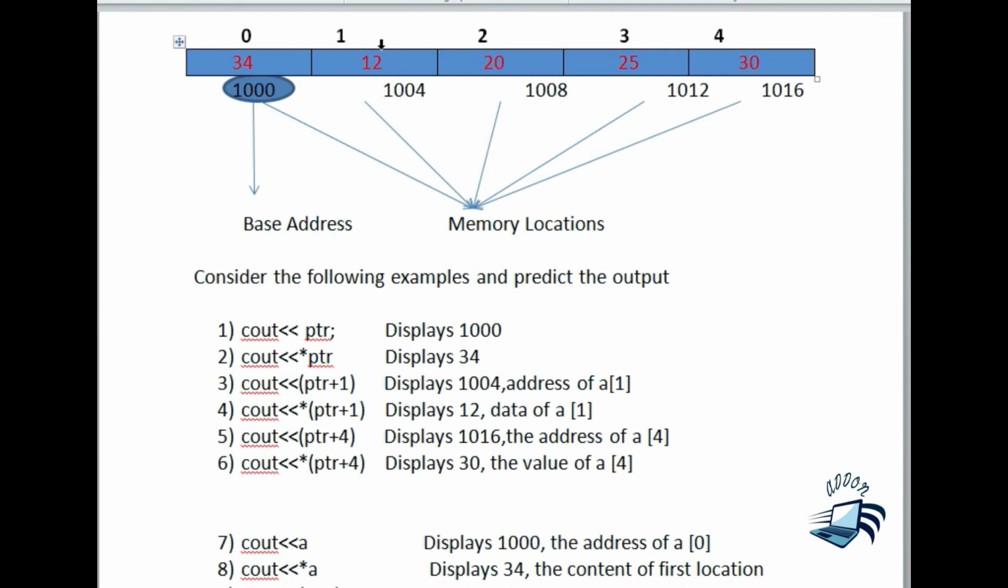The data at the second position is 12. So 12 will be printed. And in the next statement I have given ptr plus 4. What does it mean? The base address is 1000.